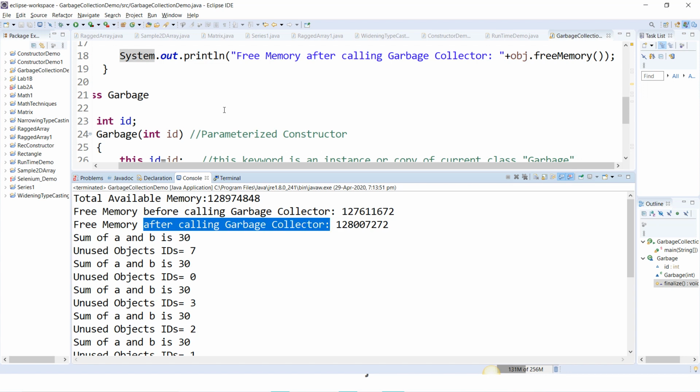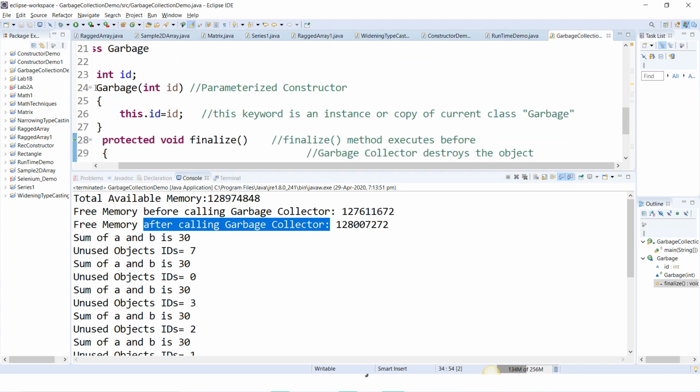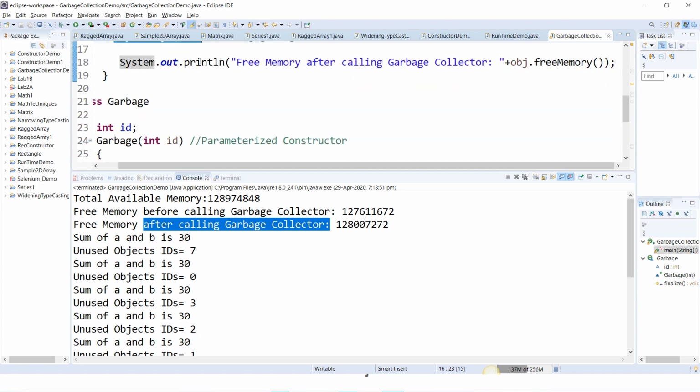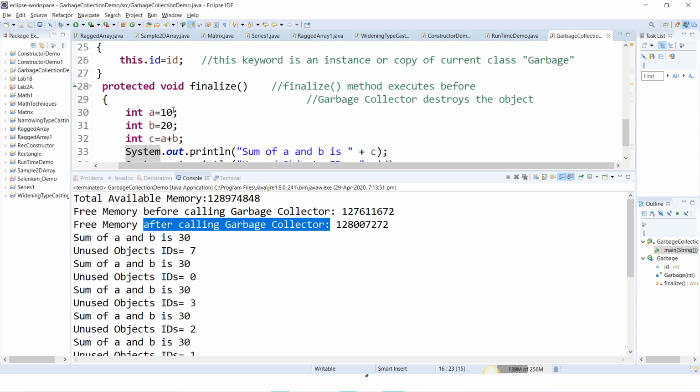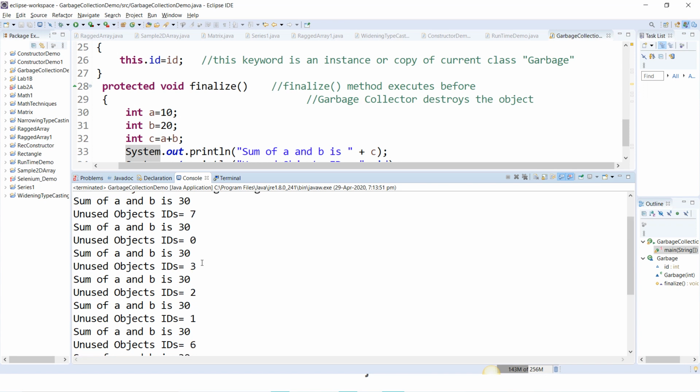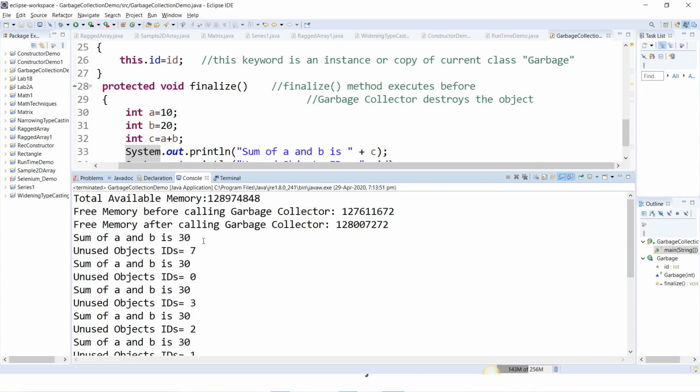Here we have the constructor, and the garbage collector acts as a destructor. Now how many of these objects will be destroyed? What are those objects? Here the objects are 7. Object 7 is destroyed, object 2 is destroyed, 1 is destroyed, 6 is destroyed, 5 is destroyed. But these objects are destroyed only after executing this particular